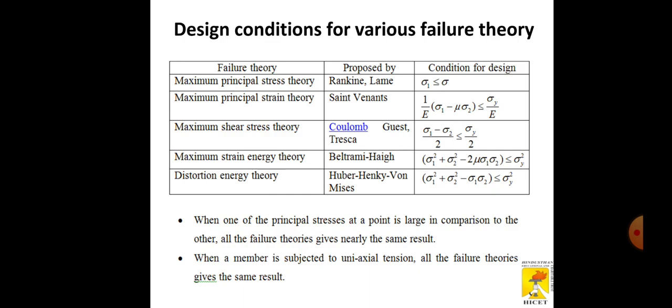When one of the principal stresses at the point is large in comparison to the other, all the failure theories give nearly the same results. When a member is subject to uniaxial tension, all the failure theories give the same results. Now we can see some GATE questions and their solutions.